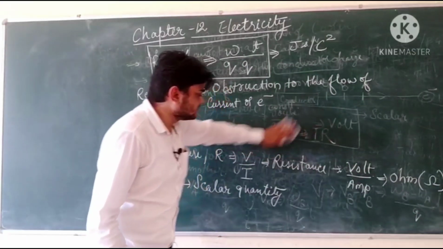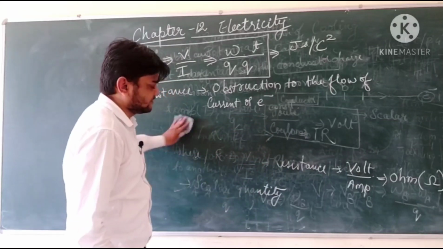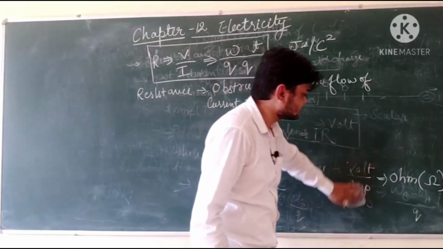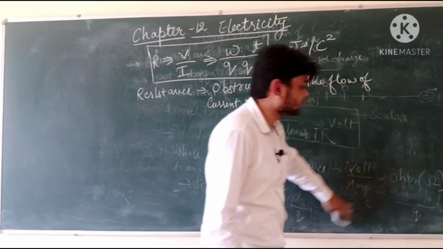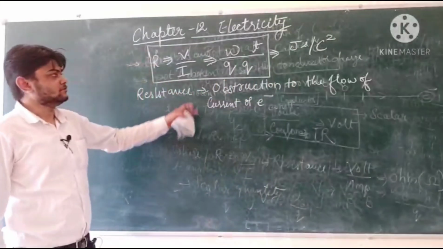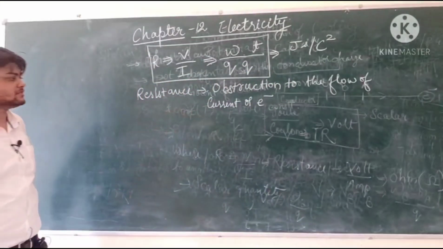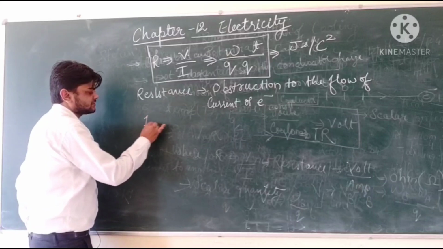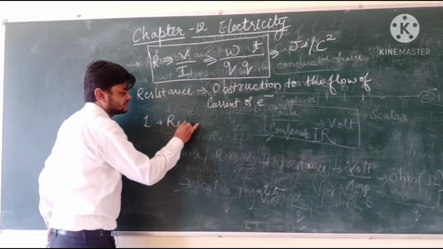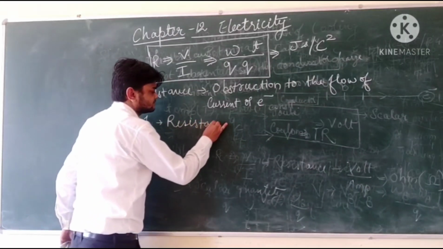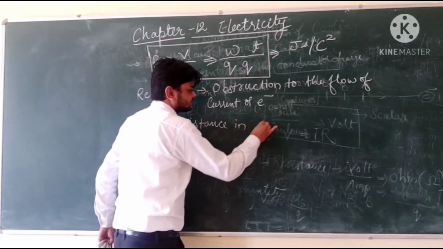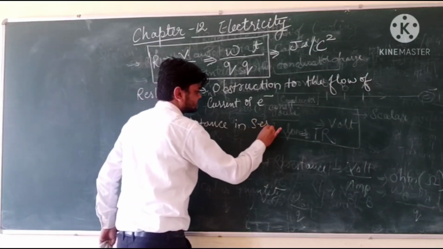When we connect these devices having some resistance in an electrical circuit, there are two types of connections mainly possible. The very first connection is resistance in series and resistance in parallel.